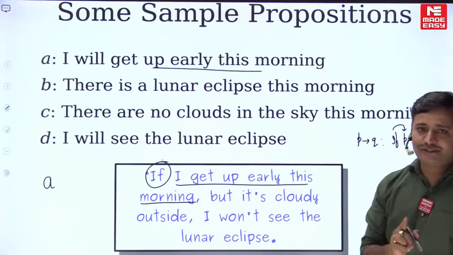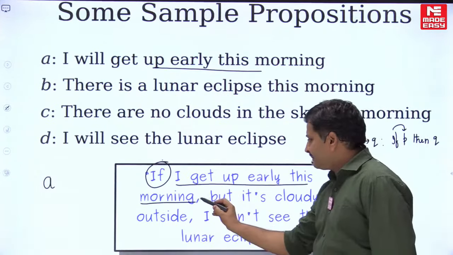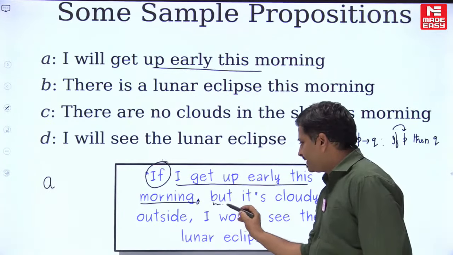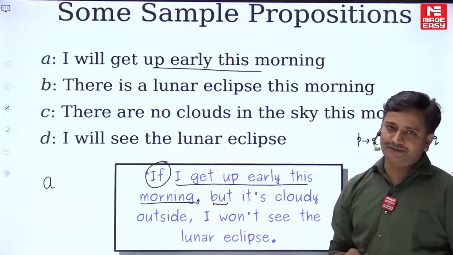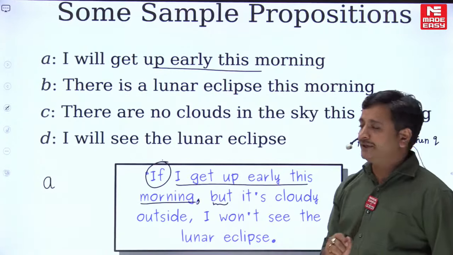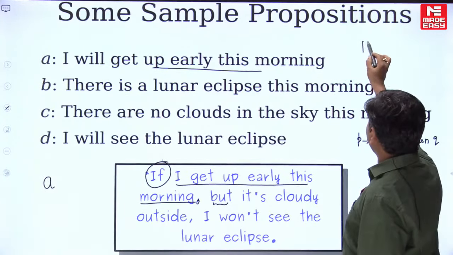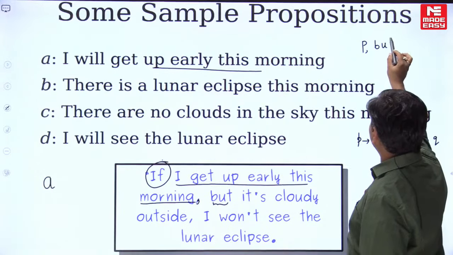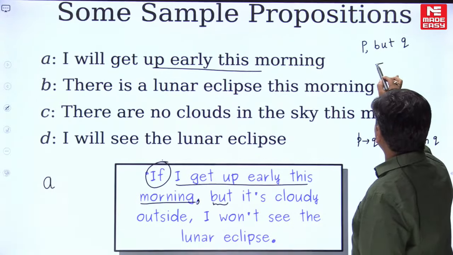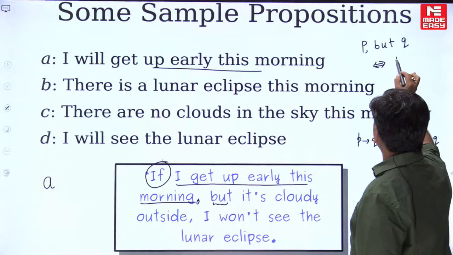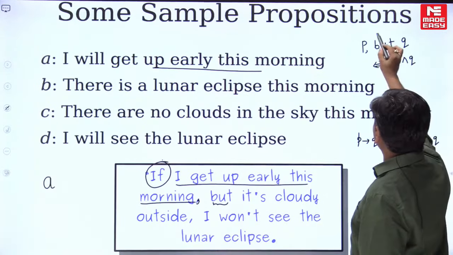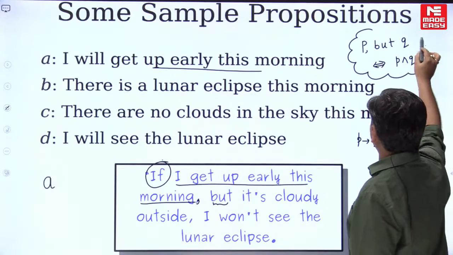See, in propositional logic, remember, if anything is separated by a comma and starts with "but", you have to indicate it with the AND operator, friends. Remember that. Suppose I write P comma but Q, we can write it as P and Q, friends. Remember this basic concept, P and Q.